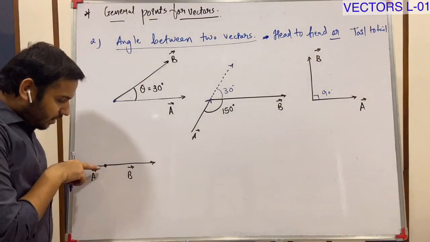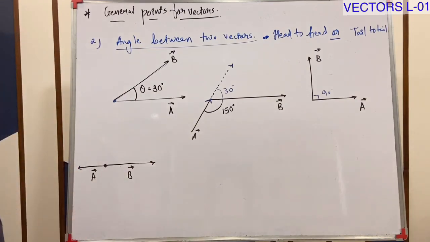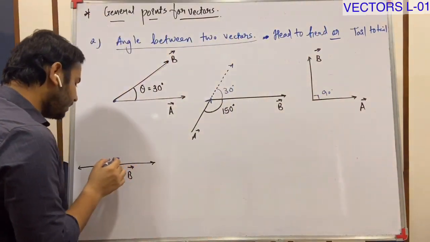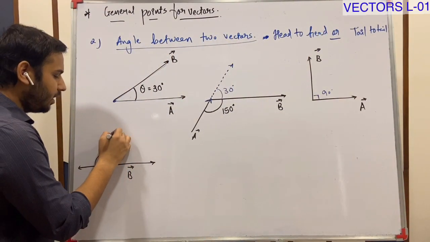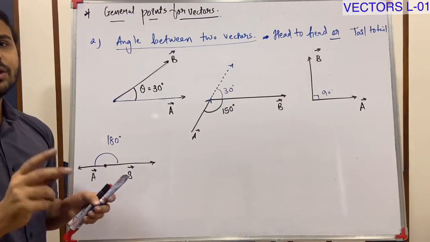Okay, the angle between these two is not 0. B is moving in this direction, A is moving in this direction. The angle is like this. So that is 180 degrees. Okay, this is for two vectors.